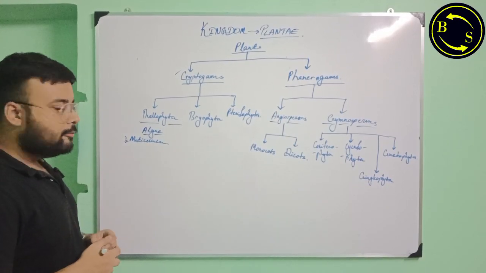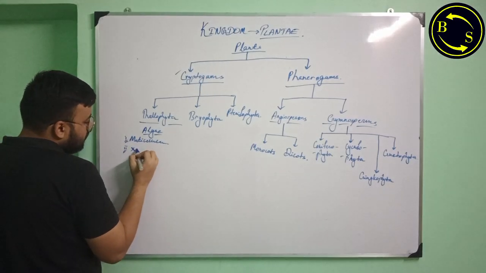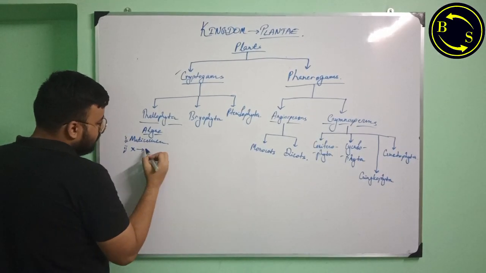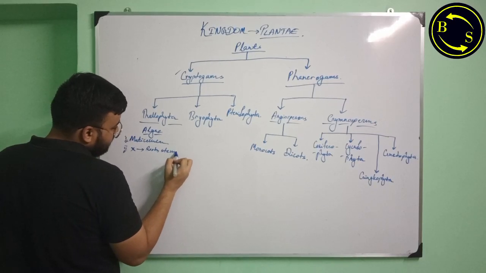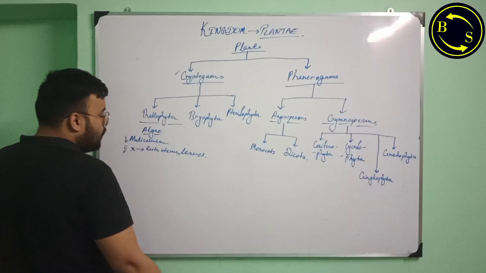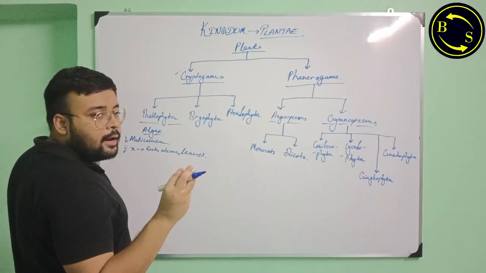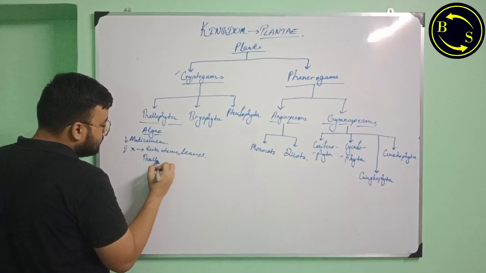They do not have roots, stems, or leaves. What they have is an undifferentiated plant body called thallus.